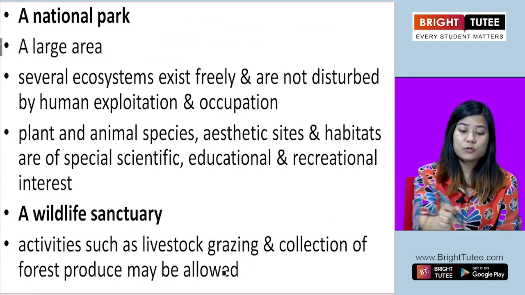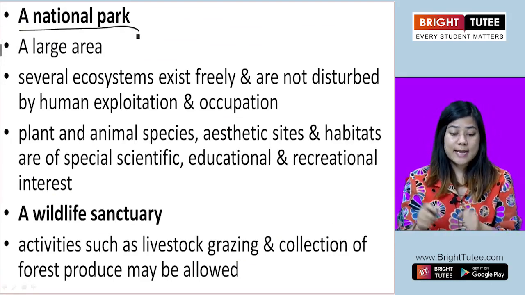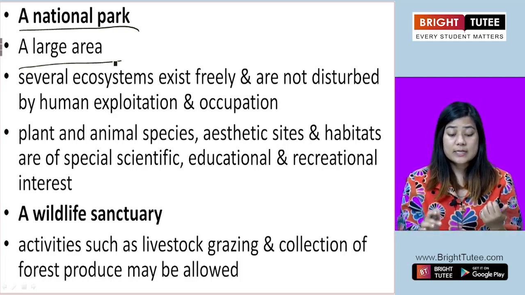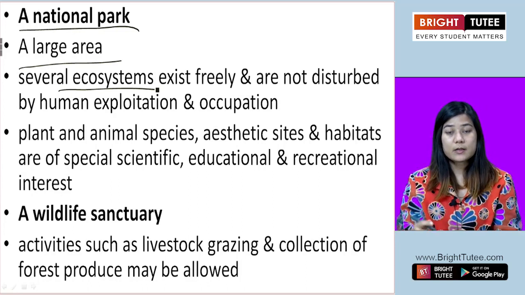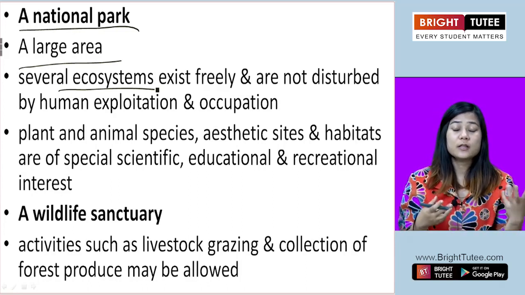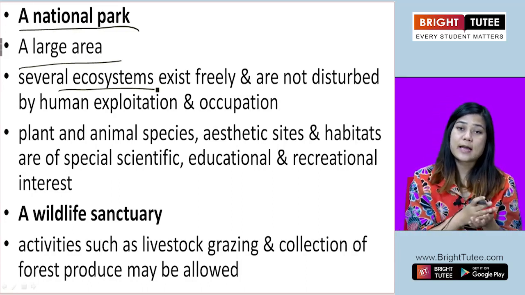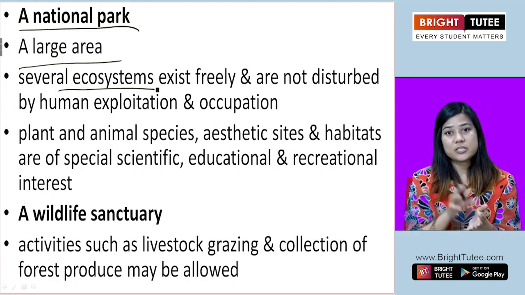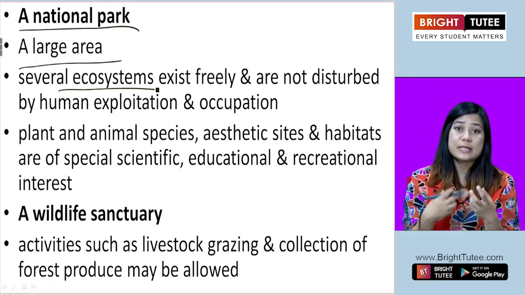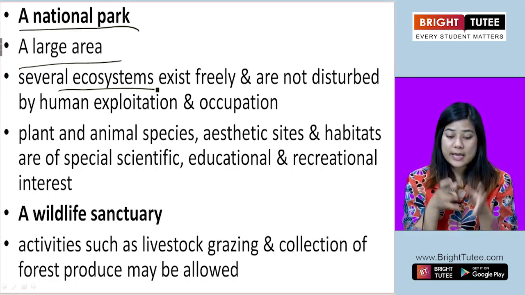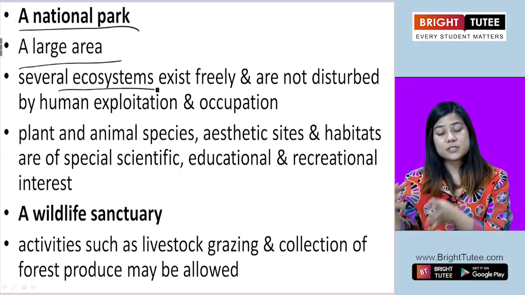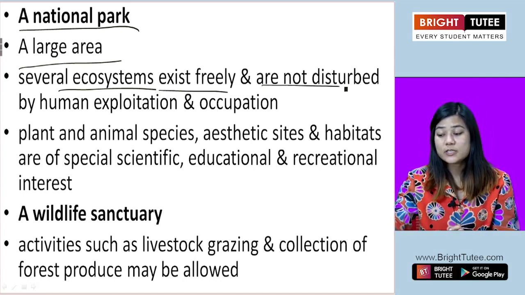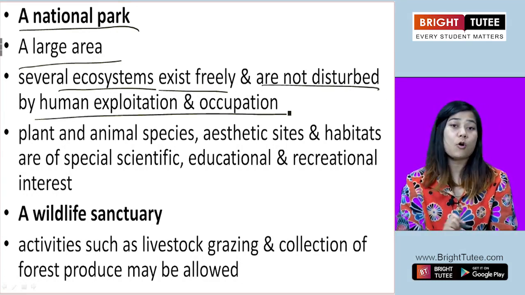So let us now look at what a national park is. National park is a large area. It's a massive area with several ecosystems. Okay, in one ecosystem there are trees, there are other things required by the animals. So that is one ecosystem. They depend upon each other for living there in that particular area. So there are several such ecosystems, and these exist freely, and they are not disturbed by human exploitation or occupation.